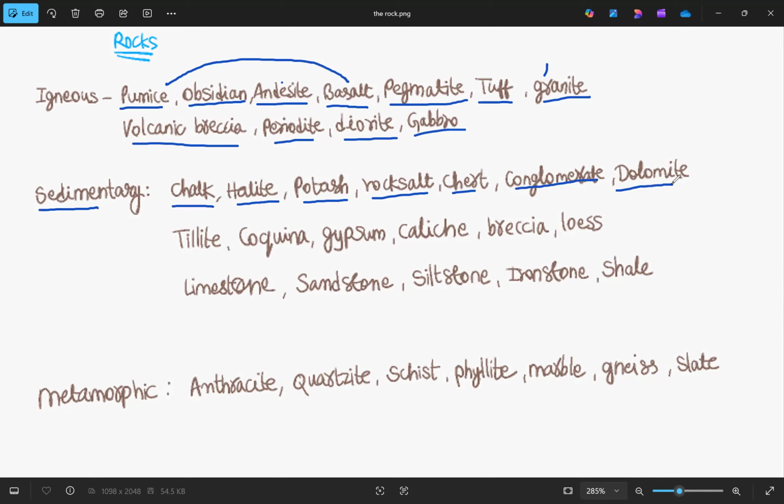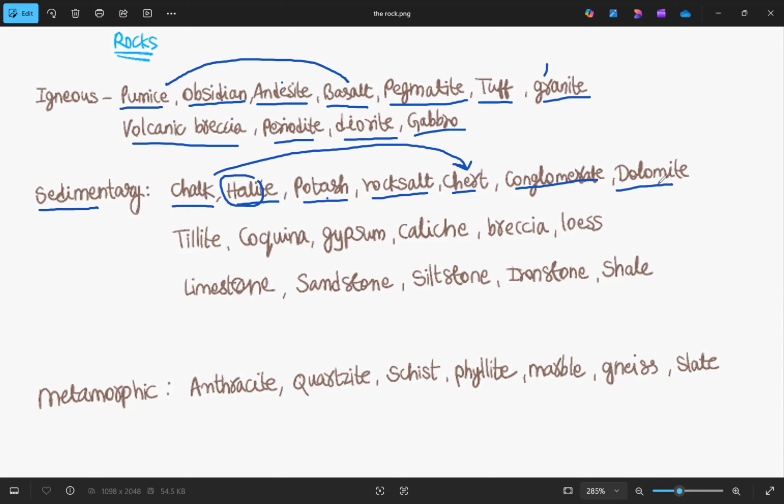So what is the first set? We'll try to remember this. The first one is chalk piece. And with a chalk piece, what are you doing? You are writing it on a chart. And what else? Halite. Where are you writing this? In the hall. So in the hall, you are writing with a chalk piece on a chart paper. The next ones: potash, rock salt, and dolomite.